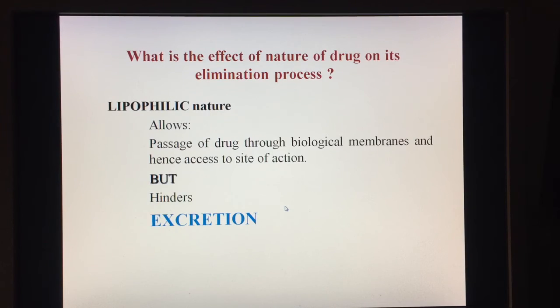This is the basic principle: for renal excretion the drug has to be in a water soluble form. However, because drugs are organic compounds, most of them have good lipophilic nature. So this is the effect of the nature of a drug on its elimination process. Now let us discuss in brief the renal excretion.